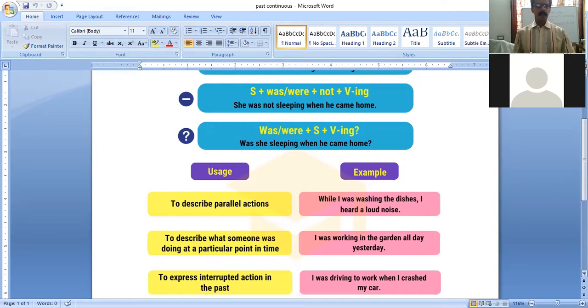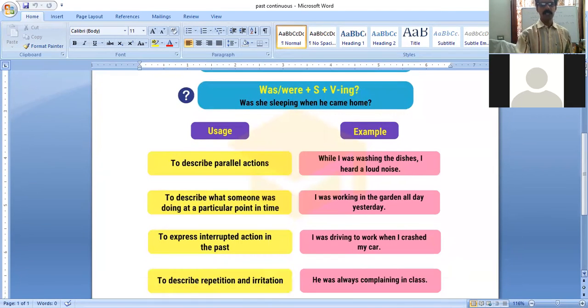Another one is to describe what someone was doing at a particular point in time. I was working in the garden all day yesterday. What someone was doing, such action can also be expressed with the help of the past progressive. That is, I was writing the examination all day yesterday, or 2 hours yesterday, we can say. So, I was writing the examination: was plus ing.